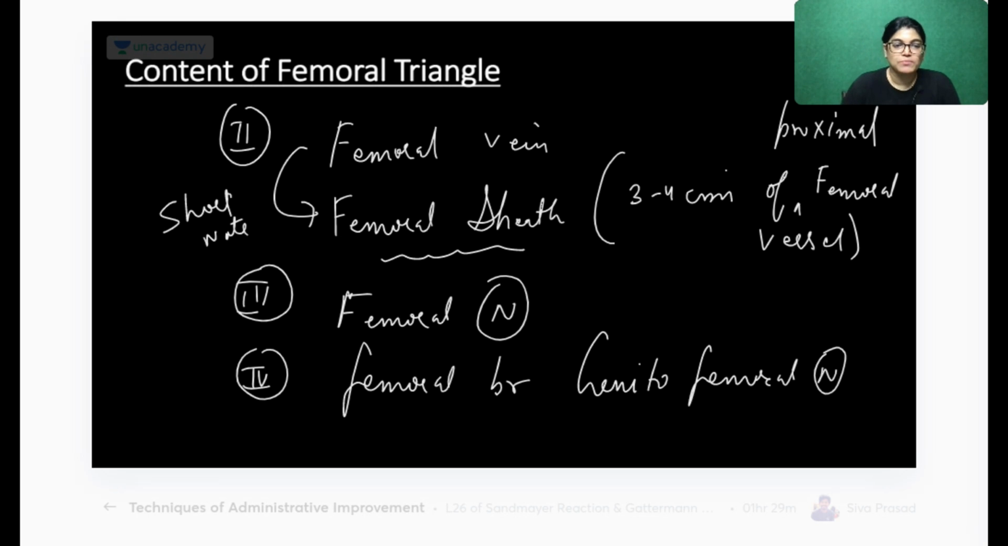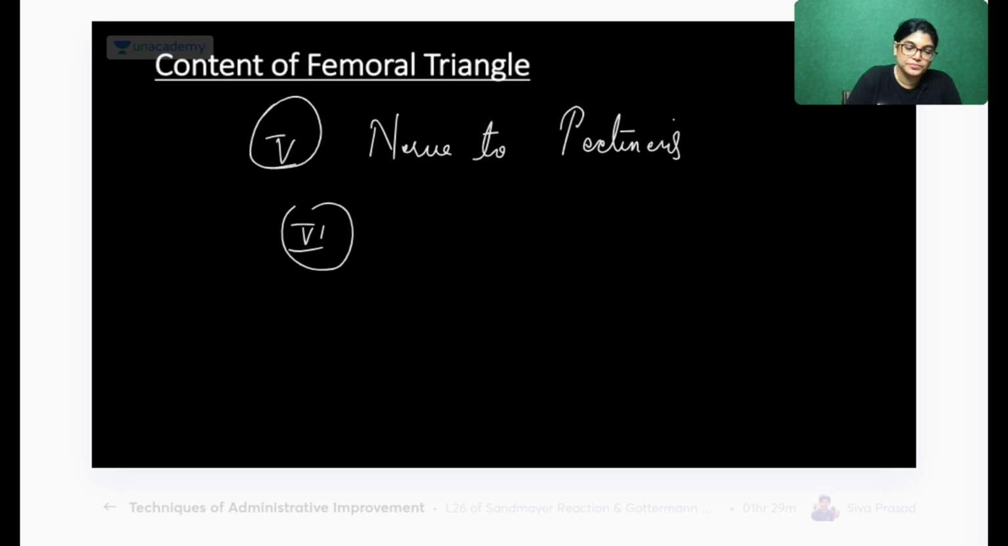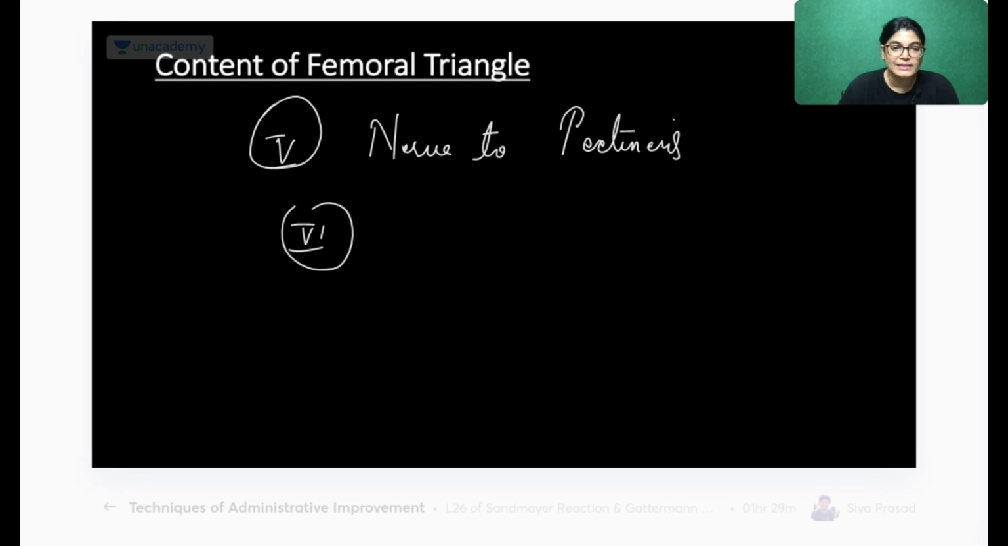Yes, you are absolutely right. Other than that, it also has the nerve to pectineus. I have written the femoral branch of the genitofemoral nerve, and the nerve to pectineus and the lateral cutaneous nerve of thigh are also lying there.